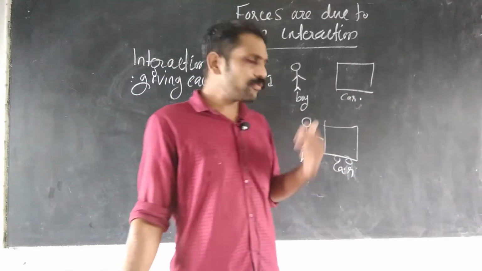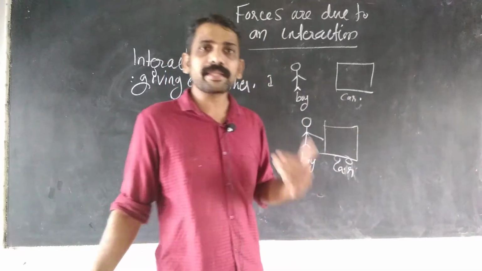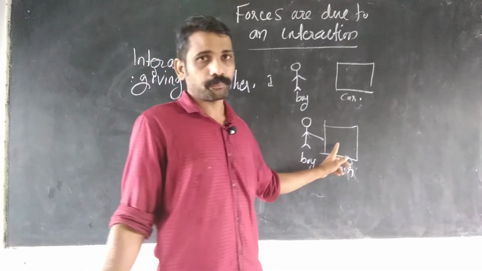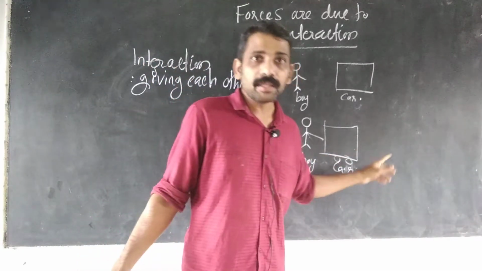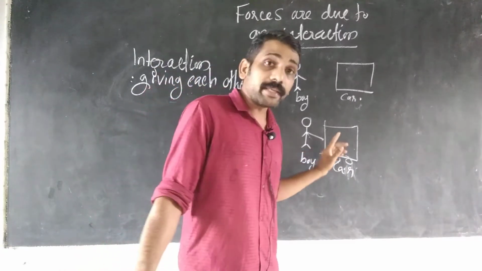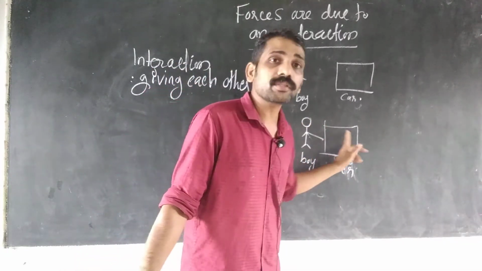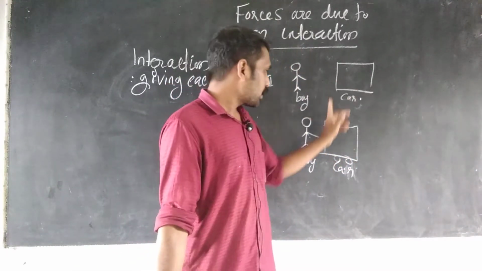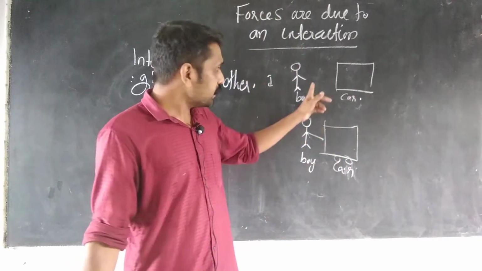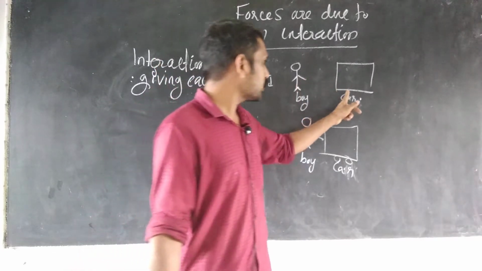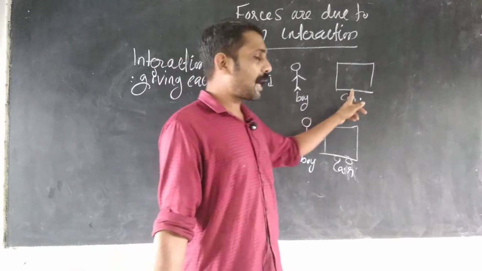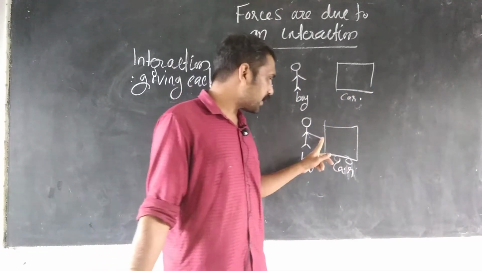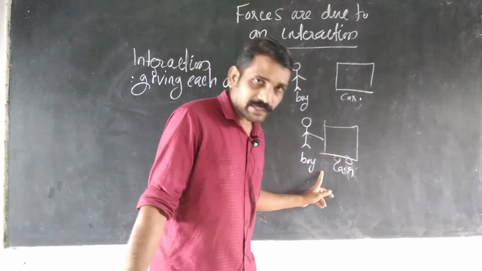If the car is moving, then we can say the boy did give a force on the car. So in this context we can understand, in this case force does not happen because the two objects, the boy and the car, are separate. Here the boy and the car are in contact, so force has happened.